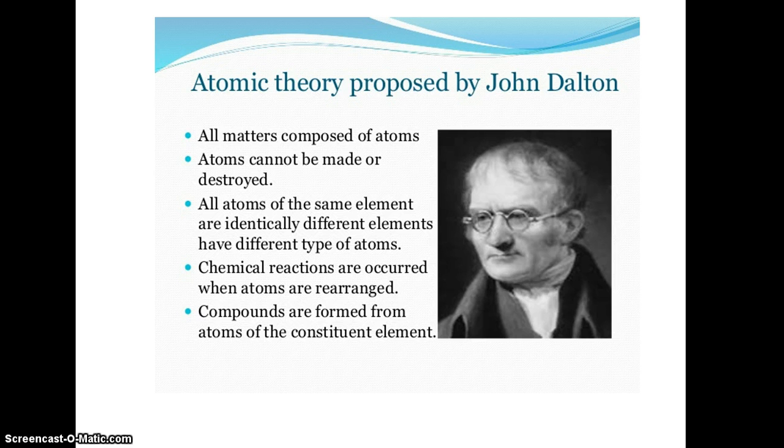And atoms of same elements are identical. Atoms of different elements are different types. And chemical reactions occur when atoms are rearranged. And the fifth point is compounds are formed from the atoms. So these are the postulates proposed by the atomic theory.